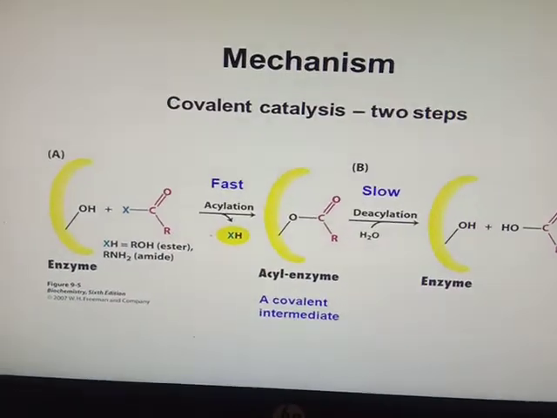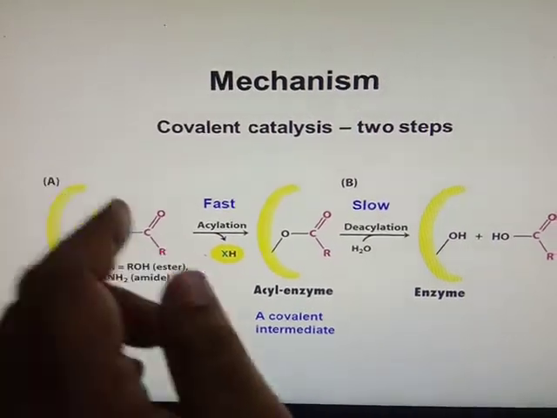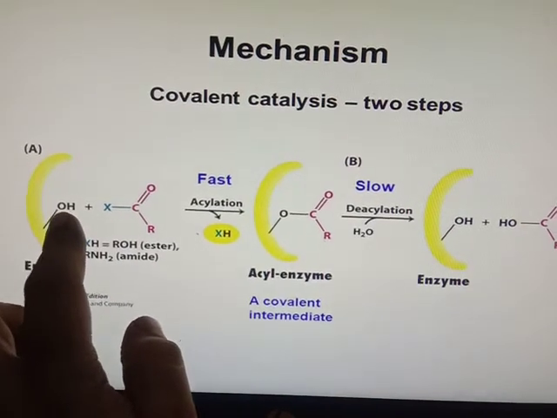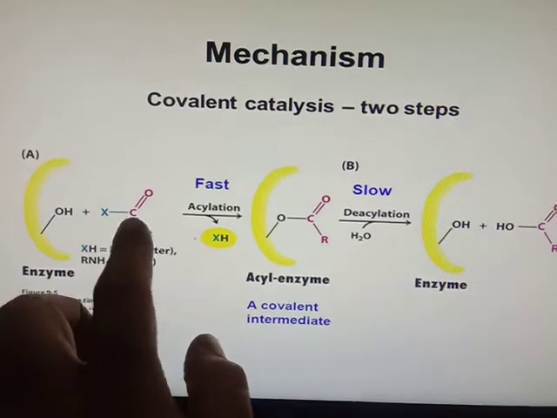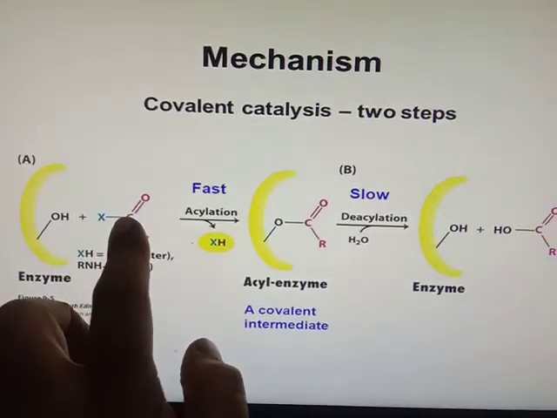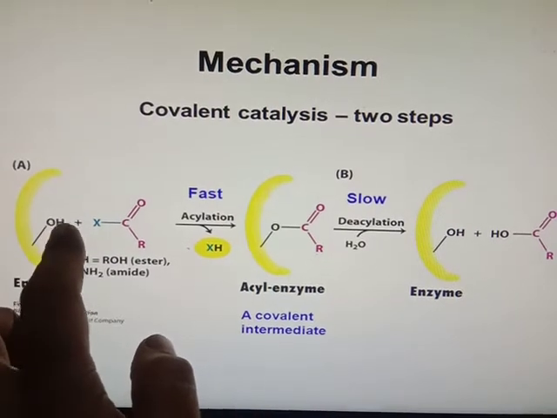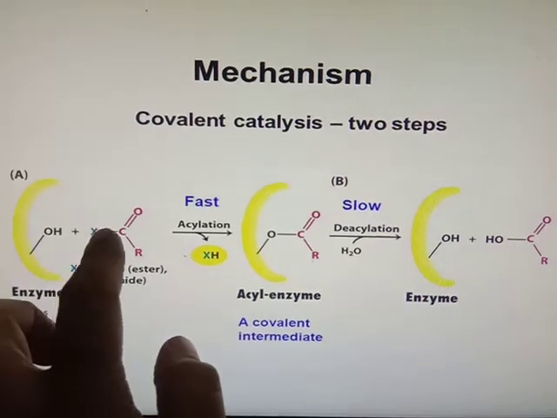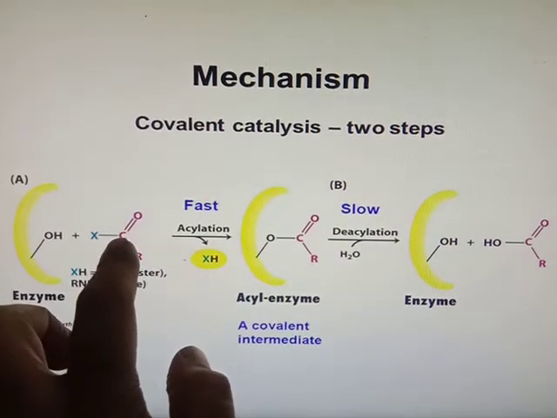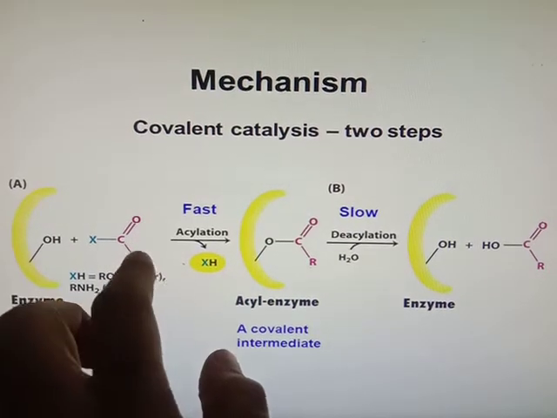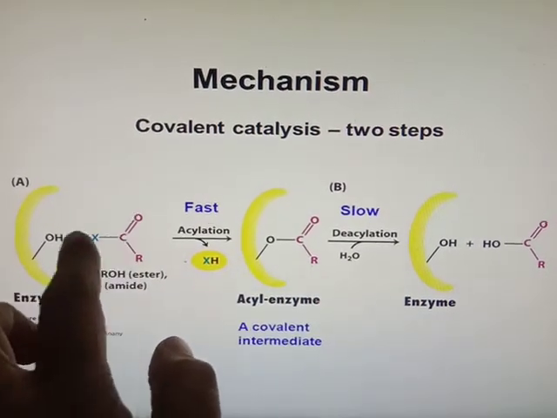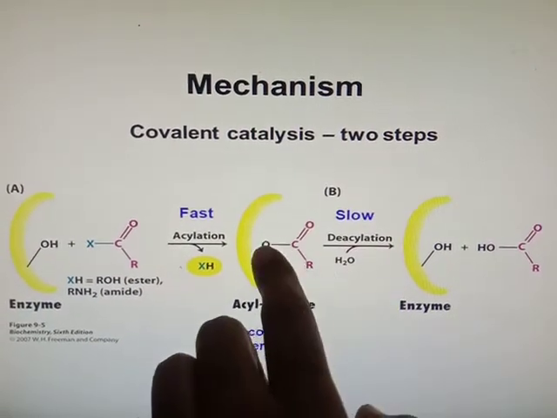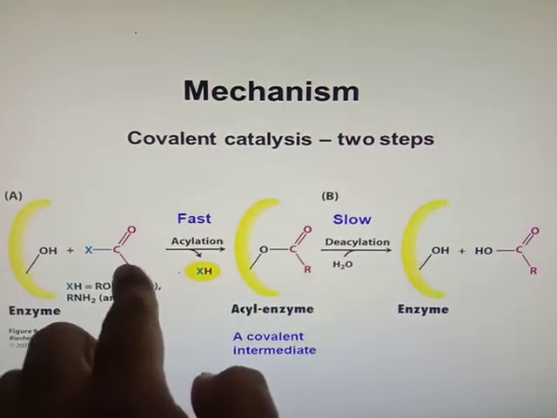Now we will explain how covalent catalysis functions. In the enzyme there is a functional group OH present on an amino acid, and here is the substrate. Here there is covalent binding, where H and XH are released, and O forms a covalent bond with the C of the C double bond O R group. Then water is added, and again there is a change in the structure, a different structure.